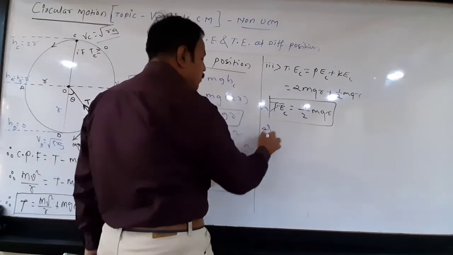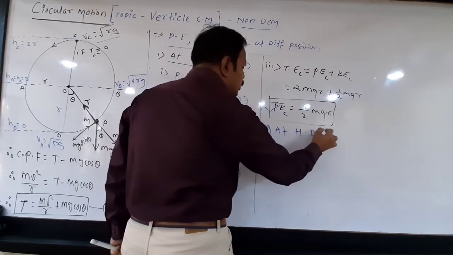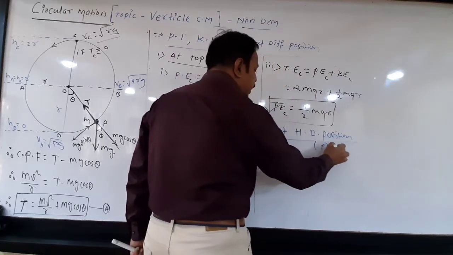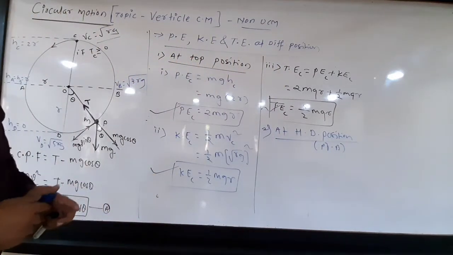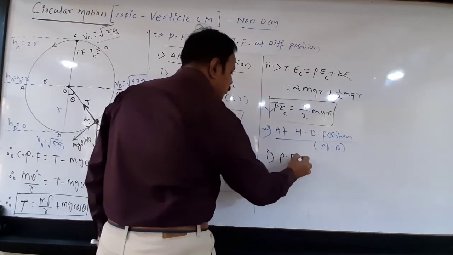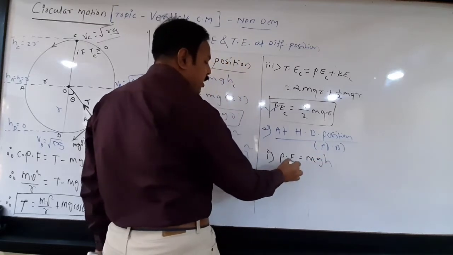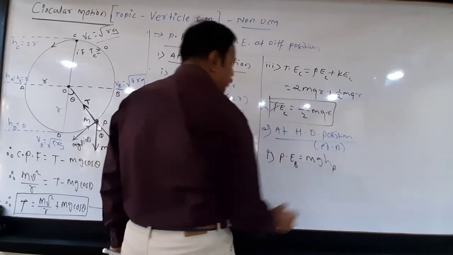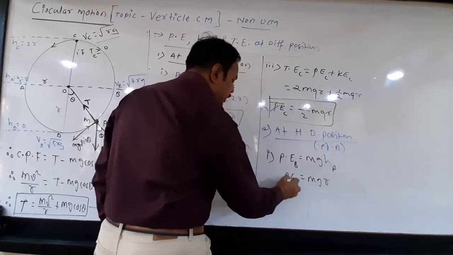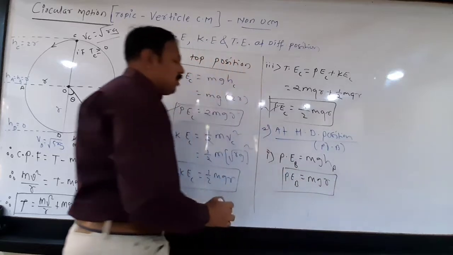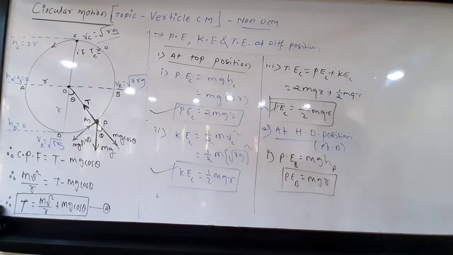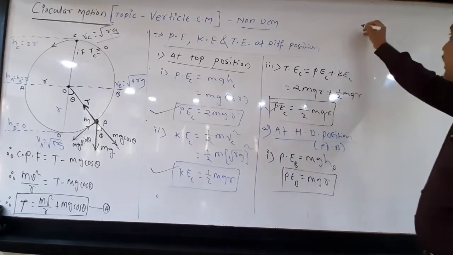Now number 2, at which position? At horizontal diameter position. That is point B or point A. So again, number 1 is the potential energy. Potential energy at point B, mgh at B. So that is equal to mg and height at B means r. So finish. We got potential energy at horizontal diameter position. No doubt, this is the limiting value. Okay, it may be greater than this but should not be less than this.